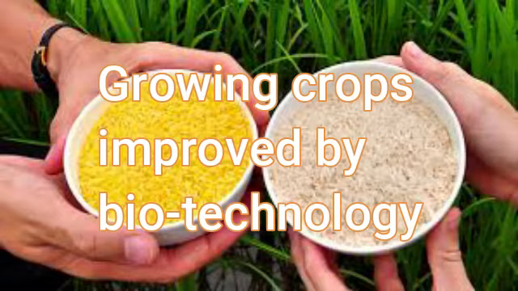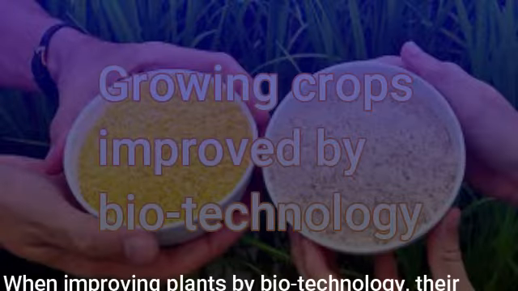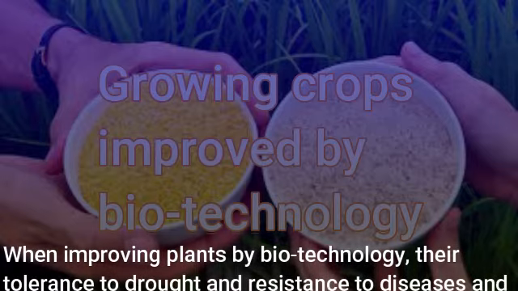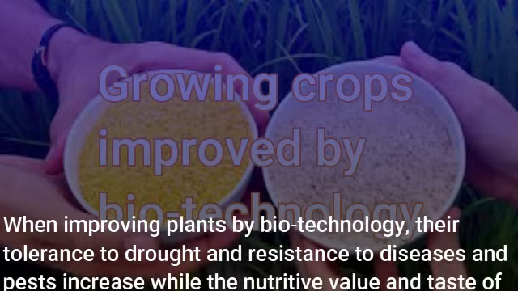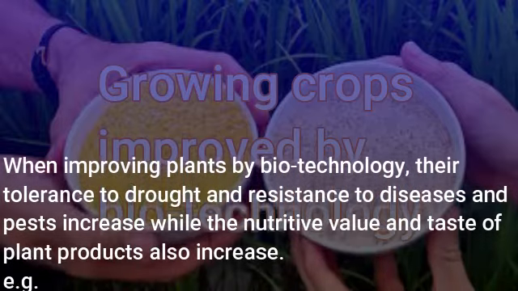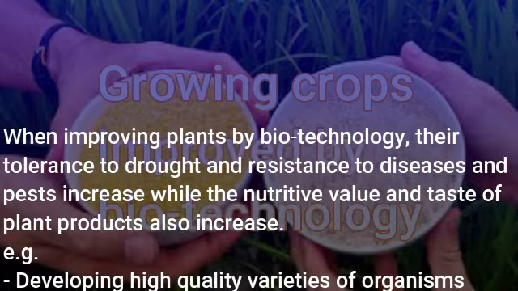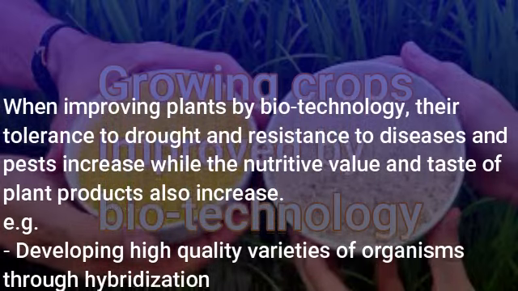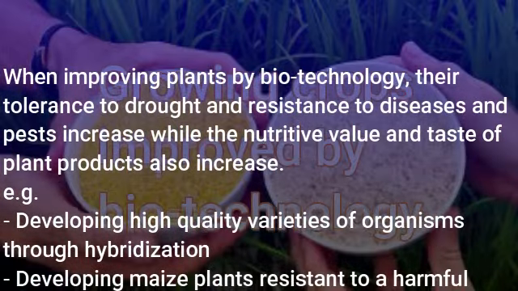Growing crops improved by biotechnology. When improving plants by biotechnology, their tolerance to growth and resistance to diseases and pests increase while the nutritional value and taste of plant products also increase.